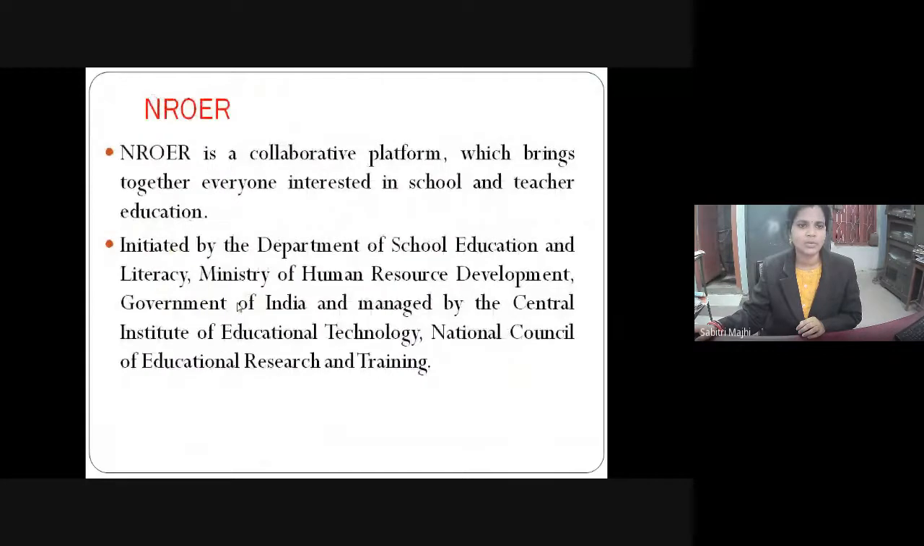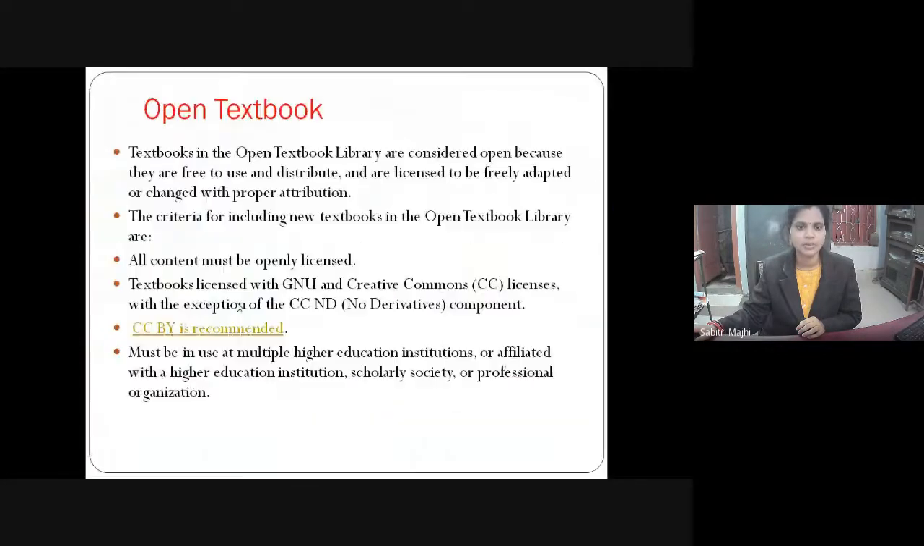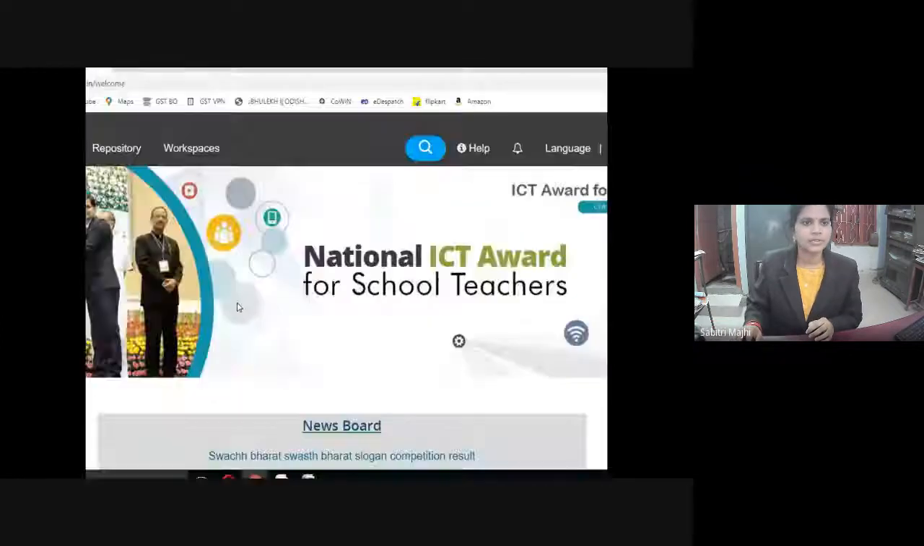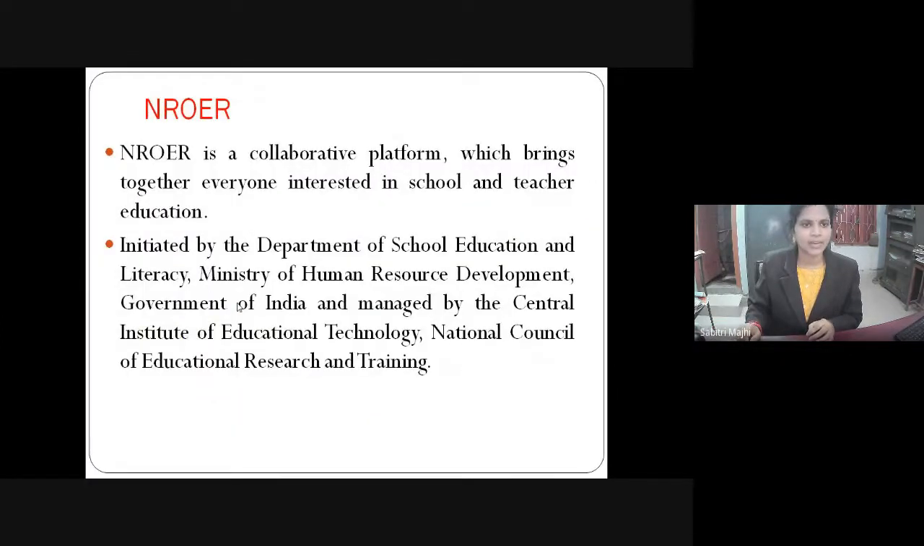Then I will come to different OER repositories, different popular OER repositories. So you see NROER, National Repository of Open Educational Resources. These are some repositories which are dedicated for open educational resources.